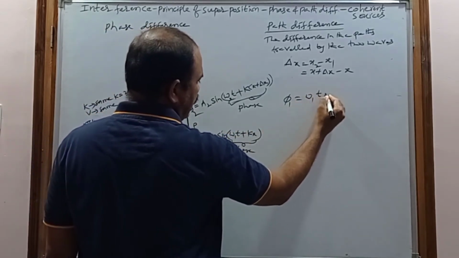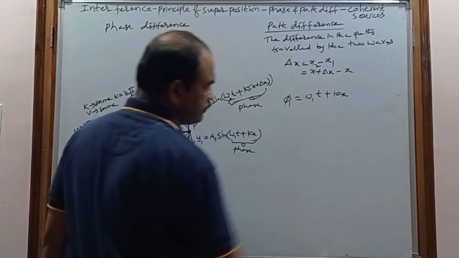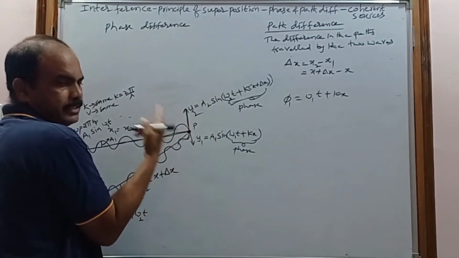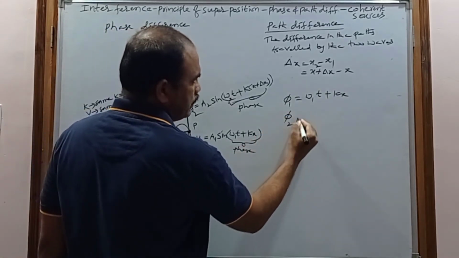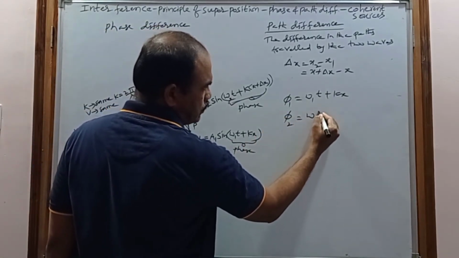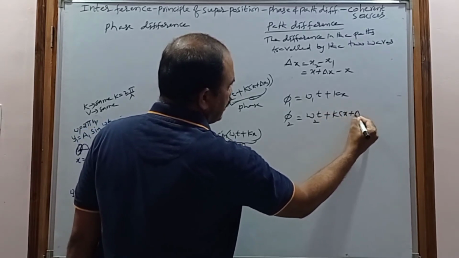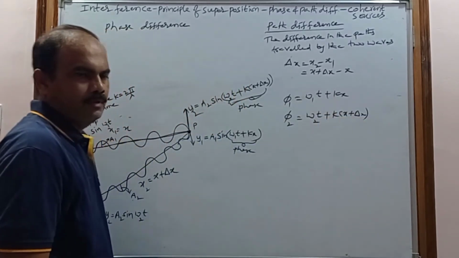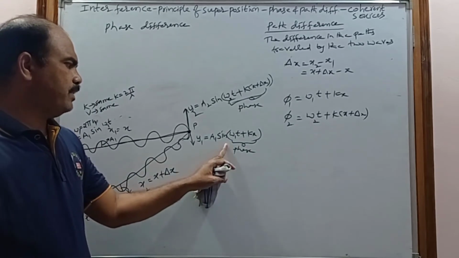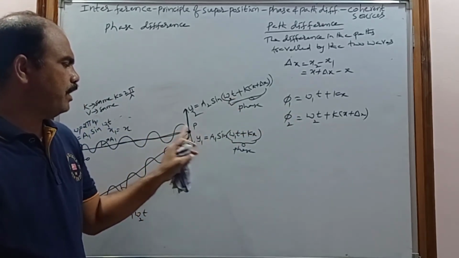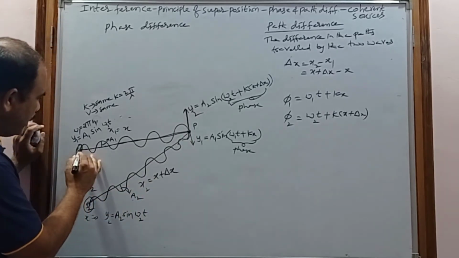Omega 1 t plus kx. And what is the phase of the second wave when it reaches the particle? Phi 2 is omega suffix 2 into t plus k of x plus delta x. So this is the phase of the first wave and this is the phase of the second wave when they reach the particle P. But initially both are in the same phase.